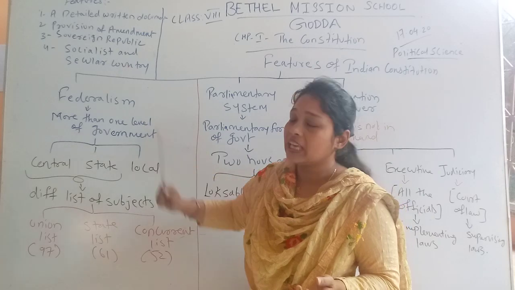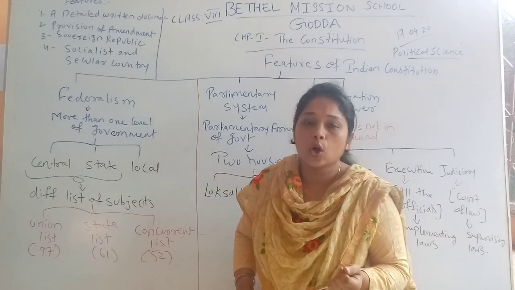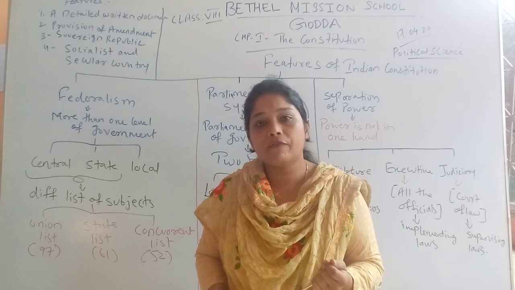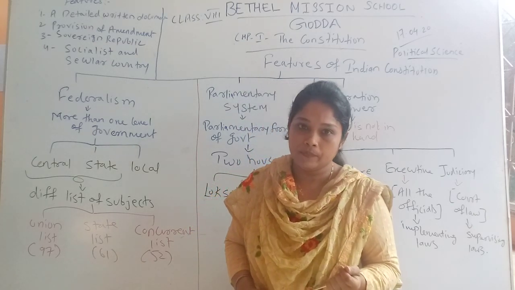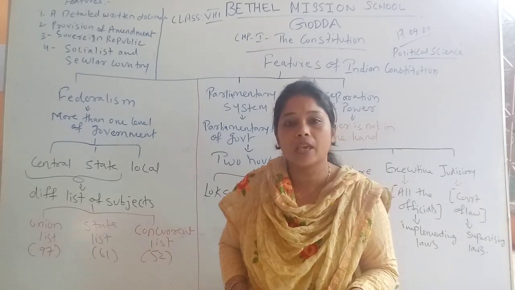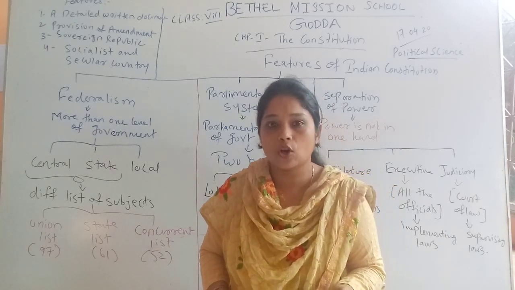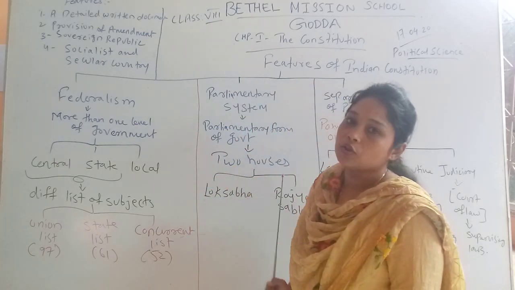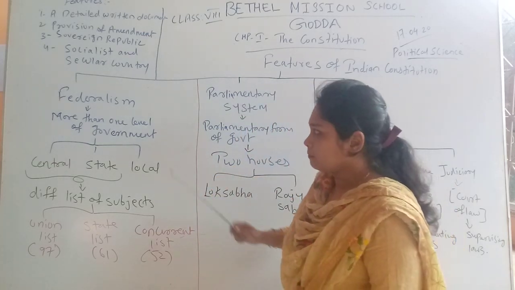Then we say that Indian Constitution also declares India as a secular country, which means we are having different kinds of religion in India. And according to Indian Constitution, each religion is having the same and equal respect in the eyes of law. Now moving further, we will discuss other features of Indian Constitution.